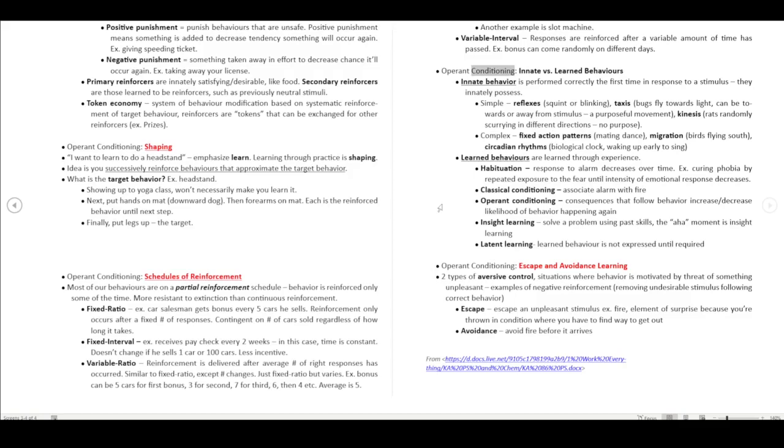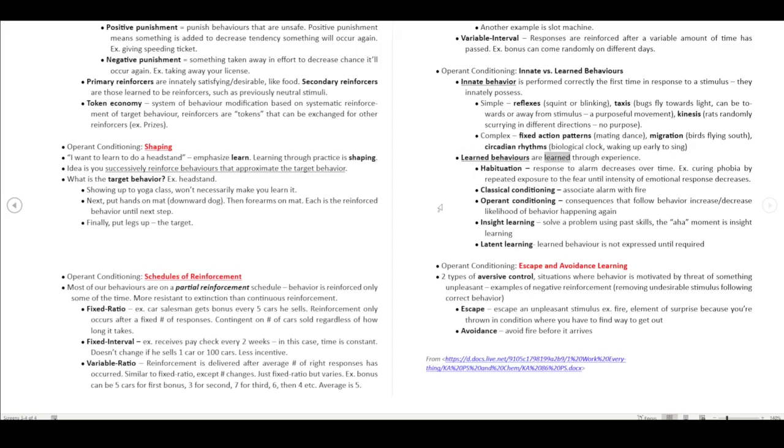Operant conditioning: innate versus learned behaviors. Innate behavior is performed correctly the first time in response to a stimulus they innately possess. Simple reflexes include squinting or blinking. Taxis: bugs fly towards light, can be towards or away from a stimulus. Kinesis is not purposeful movement: rats randomly scurrying in different directions, with no purpose. Complex fixed action patterns include the mating dance, migration, birds flying south, and circadian rhythms, the biological clock, such as waking up early to sing.